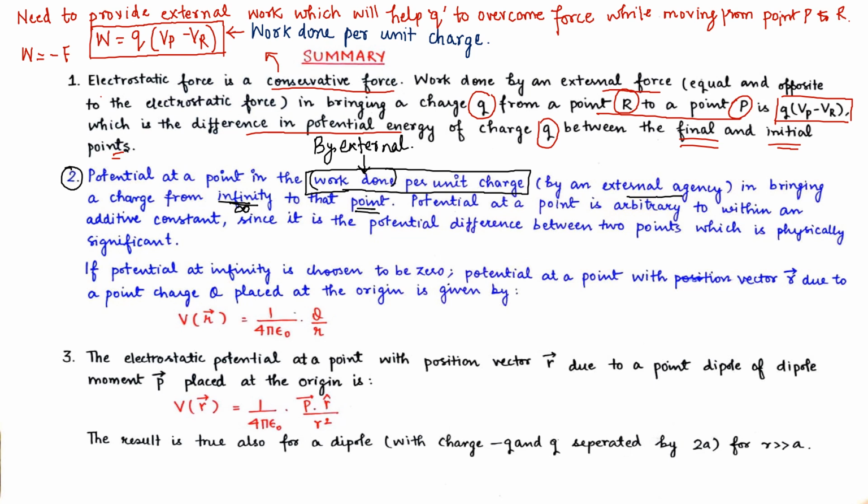Now we have thought that our charge is present at infinity and we are bringing it to this point P. For doing so, we need to provide some push to this charge. Just one example: one of your friends is not studying well, but you are studying well and you want your friend to get the same college as you.